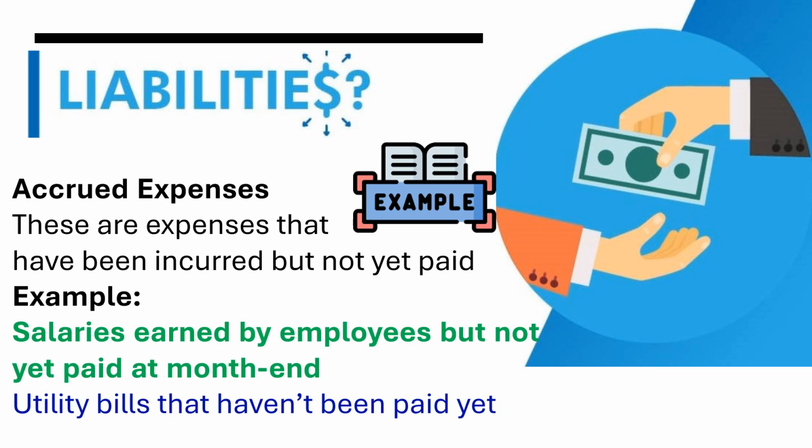Let's see another example. It is called accrued expenses. These are the expenses that have been incurred but not yet paid, like salaries earned by the employees but not yet paid at the end of the month, utility bills that have not been paid yet.